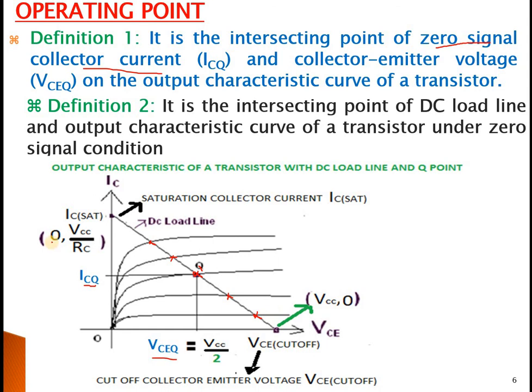So I hope it is very clear. I'll just revise once. The DC load line is a straight line drawn on the output characteristics of a curve under zero signal, wherein the Q point is the intersecting point of this DC load line and the output characteristics. So with the same words, with only a change in one word, a straight line or an intersecting point, I can define both the DC load line and the Q point.